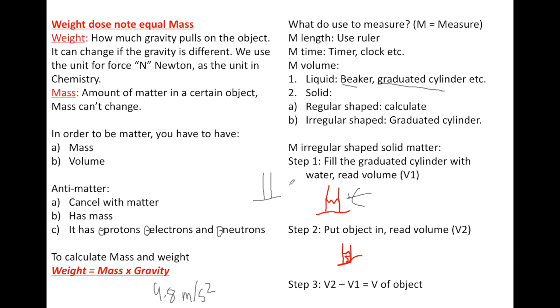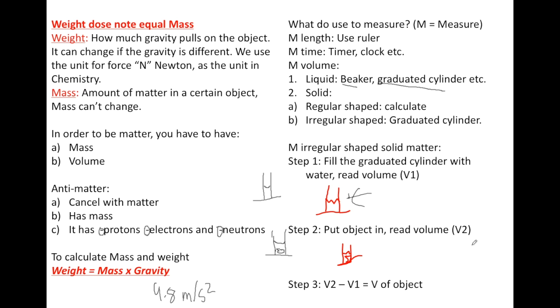Anyways, first of all, we put a certain amount of water in the graduated cylinder, and we read the volume of that amount of water, and then we put the object in. If it's an irregularly shaped object, the water level will rise because of the addition of the object's volume.